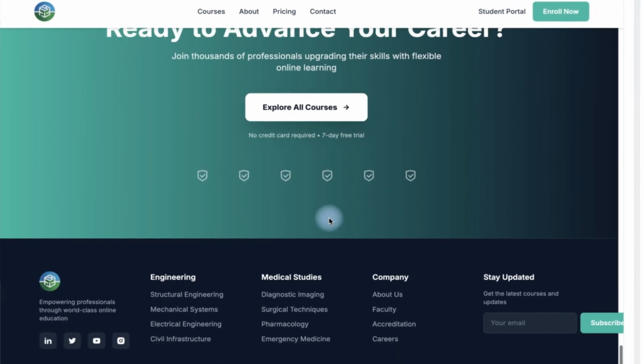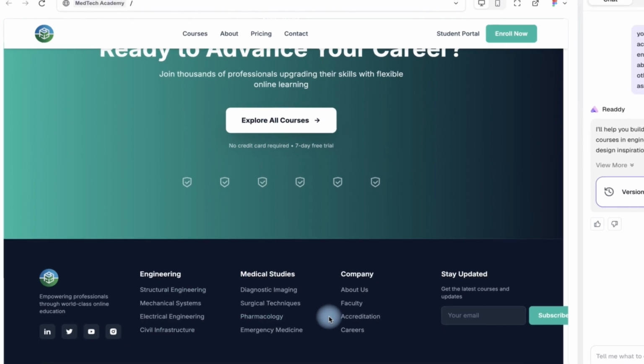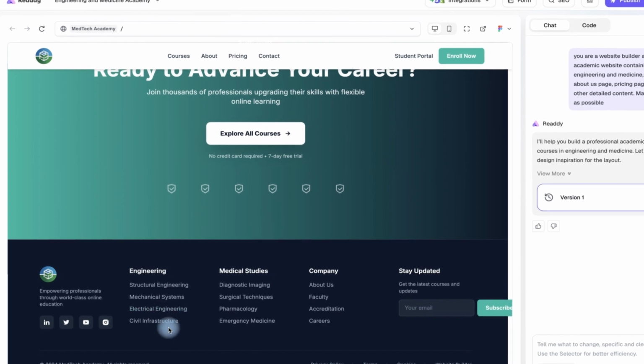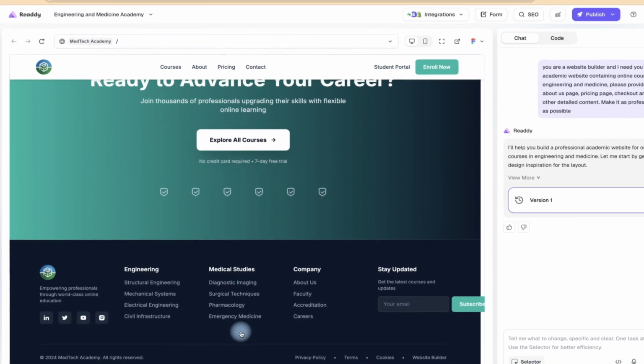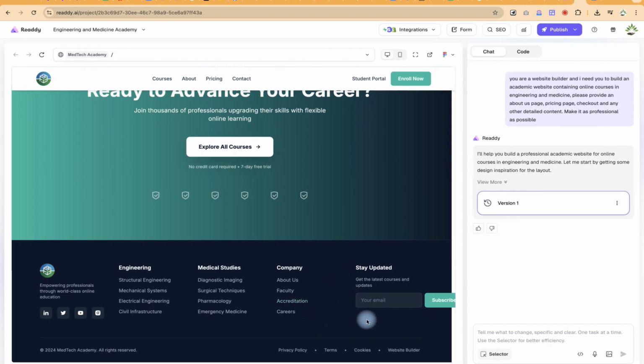This is a very detailed website, and down here you have the socials attached and you can have the description. So even in engineering you have structural, mechanical, electrical, and civil infrastructure, and in the medical field also we have all of this. And one last very good thing that I found about this website is a newsletter. You can stay updated with this, where you can subscribe to that.